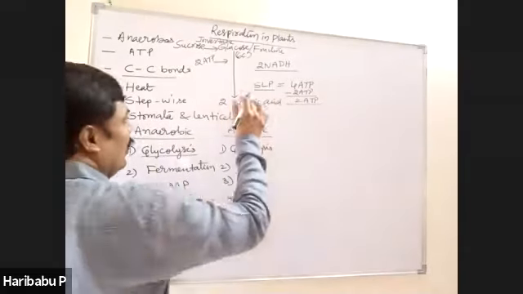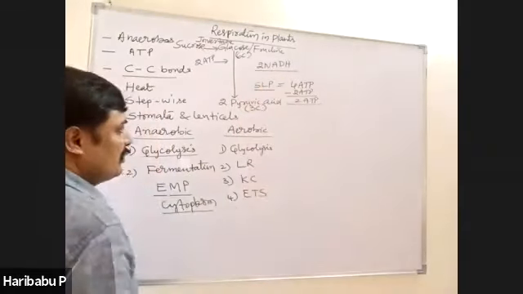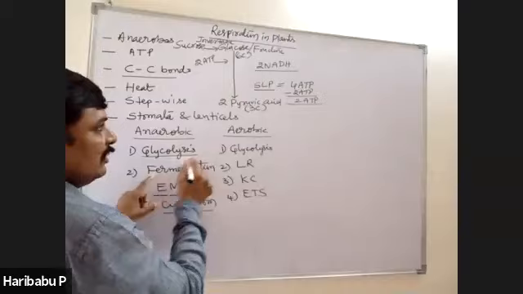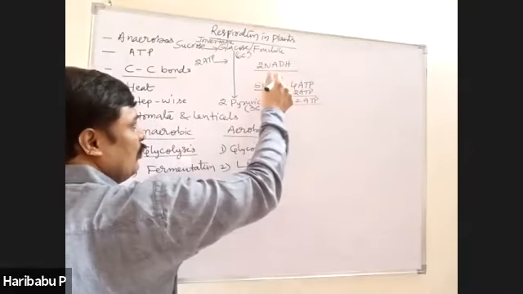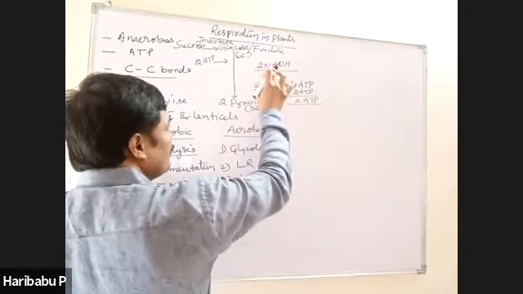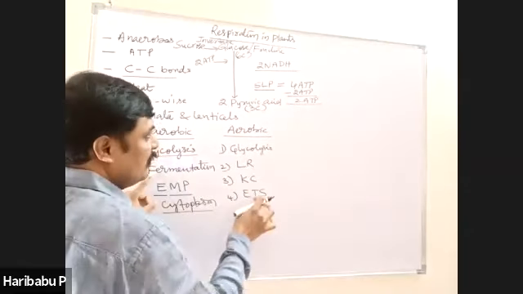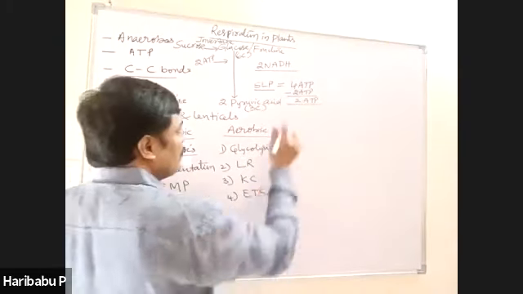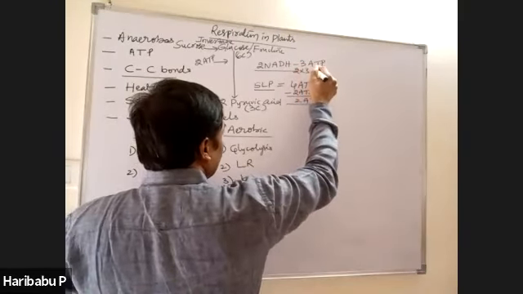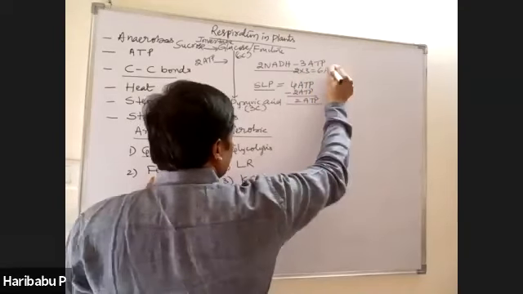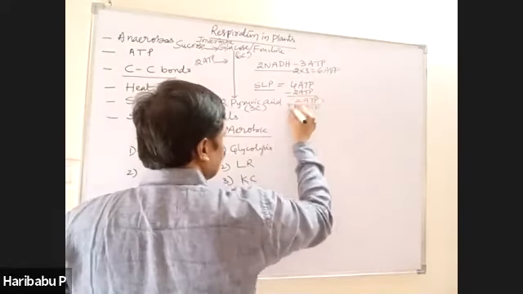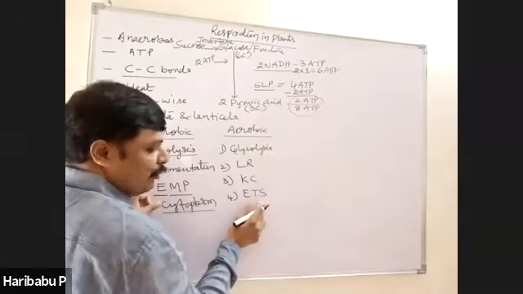Now, the 2 NADH, if pyruvic acid enters into anaerobic respiration or undergoes fermentation, again it becomes NAD+. But if these NADH enter into aerobic respiration, finally in the ETS, each one produces 3 ATP. Therefore, 2 into 3, 6 ATP. That is totally 6 plus 2, 8 ATP are produced if pyruvic acid enters into aerobic respiration.